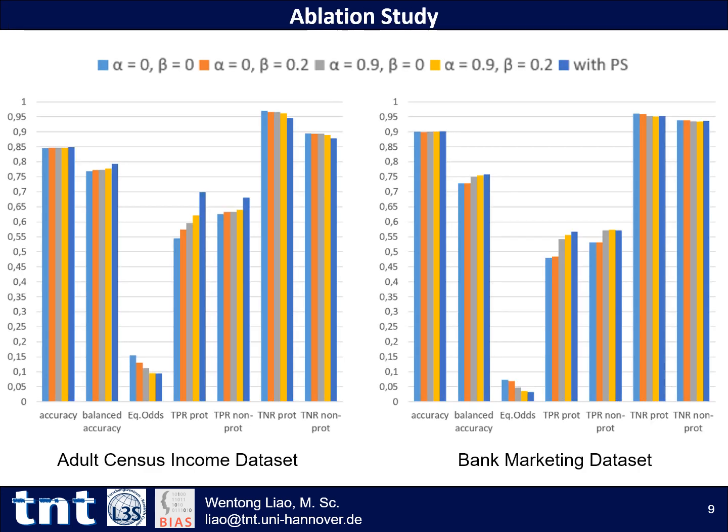Here, we conduct an ablation study to judge the effectiveness of each part of our method. Larger alpha indicates more KL-Divergence regularization, and larger beta means higher equalized odds constraints. We can see that these two regularization terms do not affect the classification accuracy, but significantly improve the fairness performance, i.e. equalized odds, and also improve the balanced accuracy.